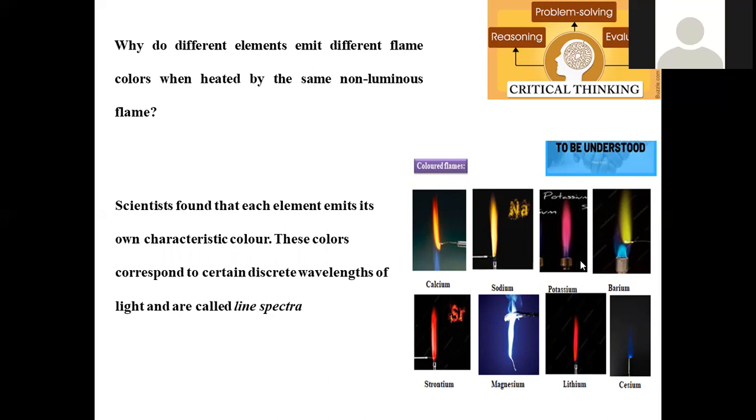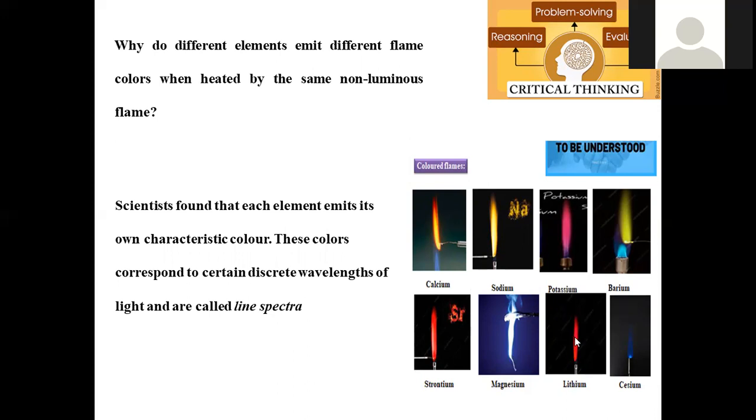cesium will give blue violet. So here different metals have their own characteristic colors. Whenever you subject them to a flame test, they always give the same kind of color, irrespective of time, place, or compound quantity. So they always give the same colors. These are called the characteristic colors. That means wherever or whenever you perform the same test, you will get the same results. That is called a characteristic test.